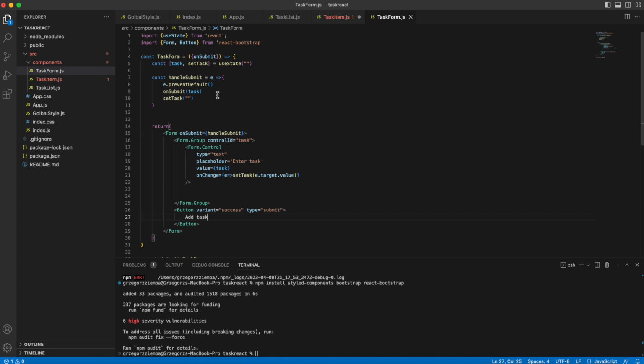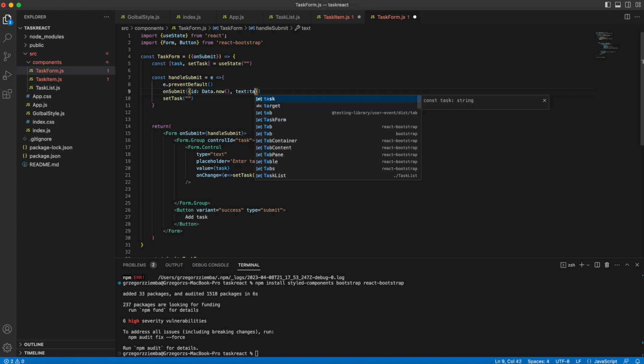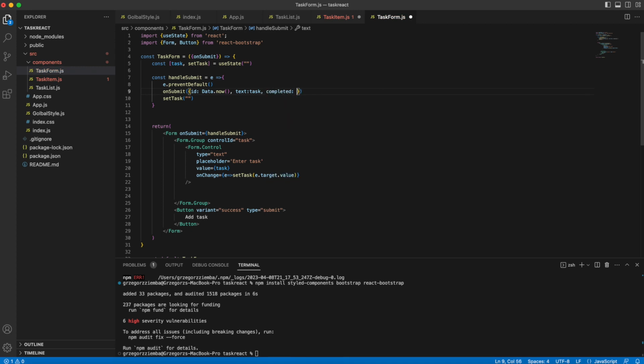But the one thing that I forgot to make over here is on submit. It will be a much bigger function, because we need data now. Also, we need our text as task and completed as false as the values that we'll have.